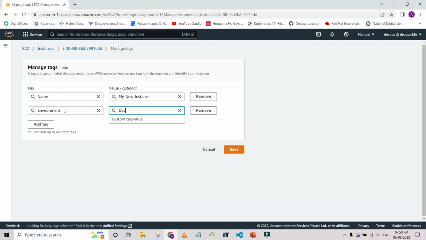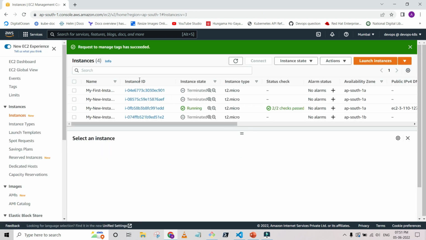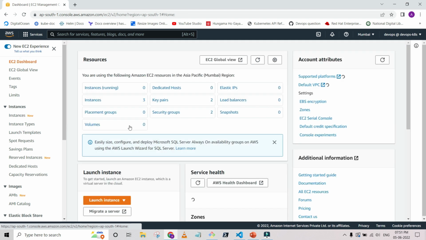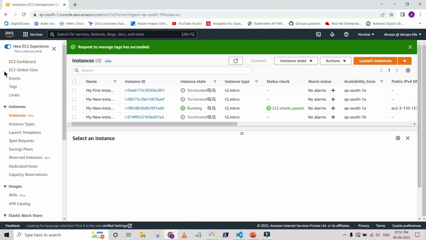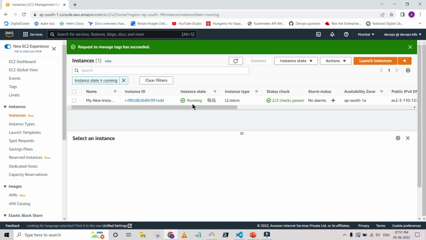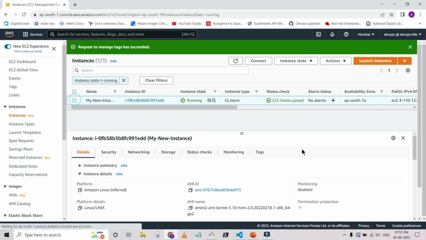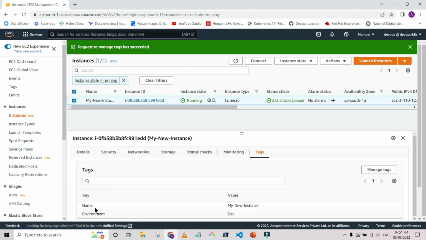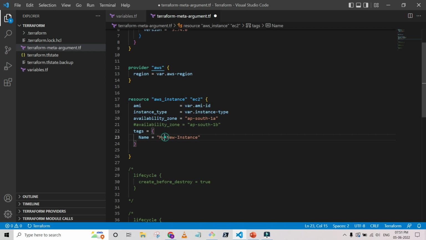Okay, and this is the development environment. Let me save it. So we have one running instance. Let me use the running one. Dashboard here. One instance we have in the running. Okay, and we modify the tag already. So you can see we have the two tags, but these tags don't have any information in the declarative file. If you see that file, we have only one tag. And this is running.